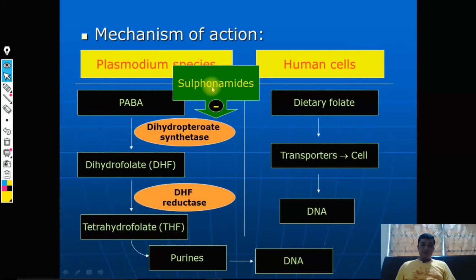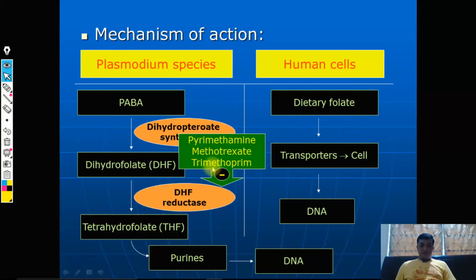So, sulfonamide and sulfones are both type 1 antifolates, and they inhibit the enzyme dihydropteroate synthetase. Type 2 antifolates are these drugs: pyrimethamine, proguanil, these two are antimalarial drugs. Methotrexate is anticancer, trimethoprim is antibacterial. Why such different therapeutic uses? That is because they have preferential selectivity for the organism.